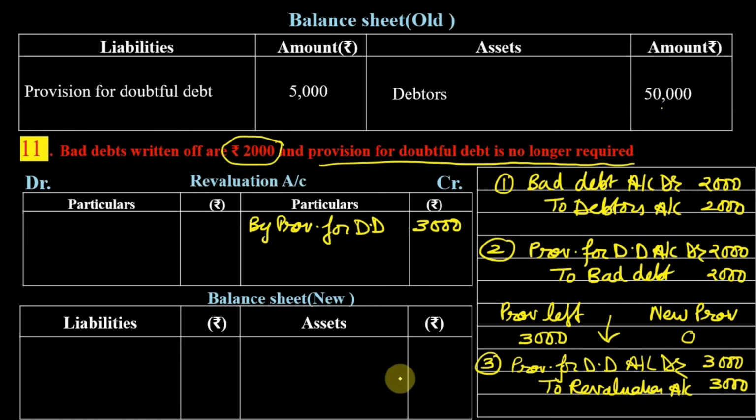So let us see how this is going to affect the balance sheet. So debtors 50,000 less bad debt 2000, and we are going to write outside 48,000. The provision remaining will not appear because this provision is no more required. So I hope all these cases are clear to you and you will be able to do such type of questions in exam.